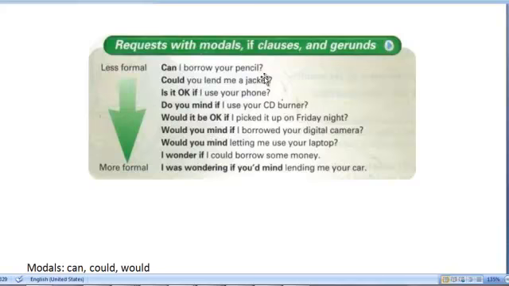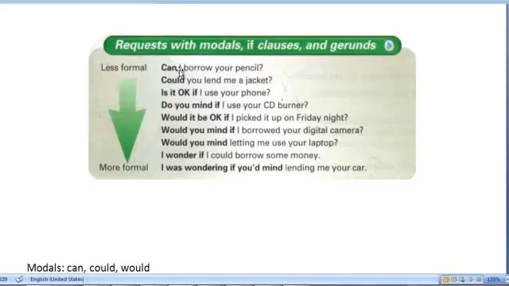Can I borrow your pencil? Could you lend me a jacket? Is it okay if I use your phone? Do you mind if I use your CD burner? Would it be okay if I picked it up on Friday night? Would you mind if I borrow your digital camera? Would you mind letting me use your laptop? I wonder if I could borrow some money. And finally, I was wondering if you mind lending me your car.